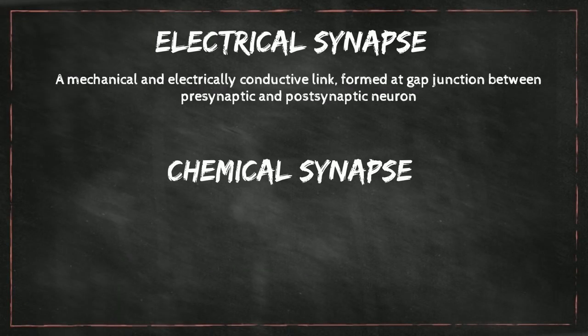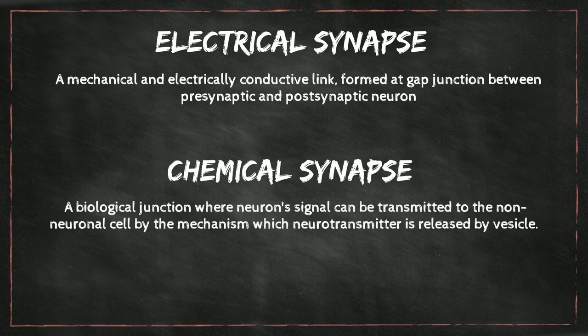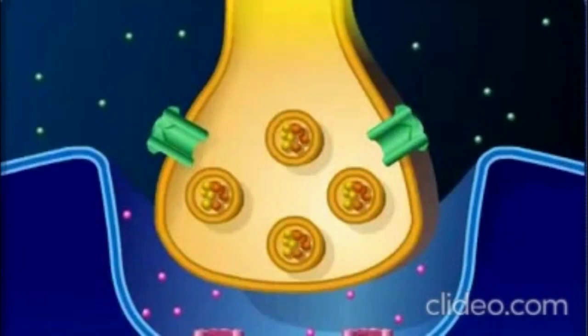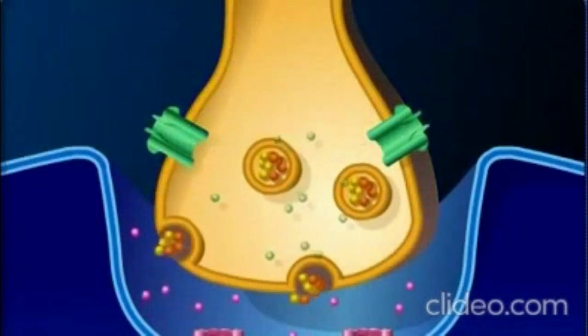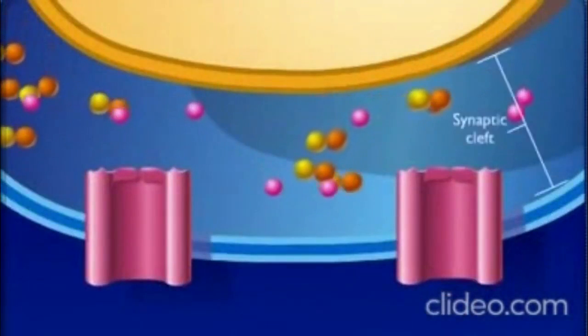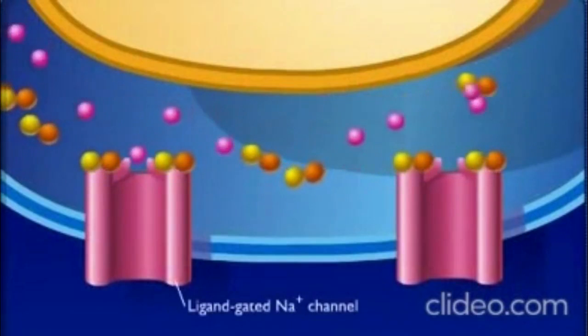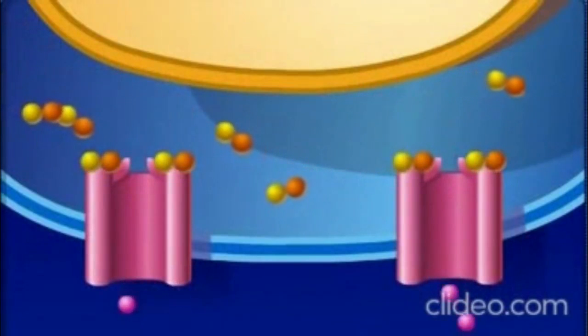Next is chemical synapse. Chemical synapse is a biological junction where the neuron signal can be transmitted to non-neuronal cells like muscle and glands by a mechanism in which the neurotransmitter is released by the vesicle. For chemical synapse, an action potential triggers the presynaptic neuron to release the neurotransmitter. Neurotransmitter then binds to the postsynaptic cell receptor.